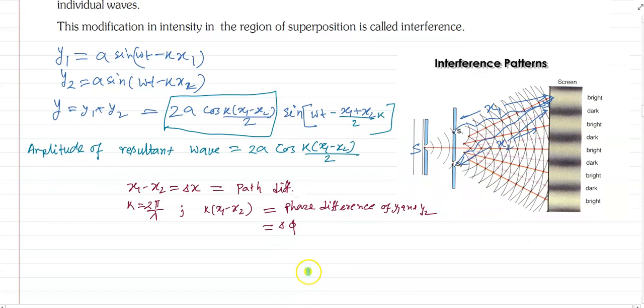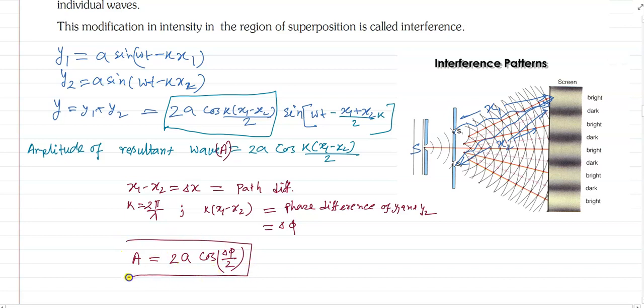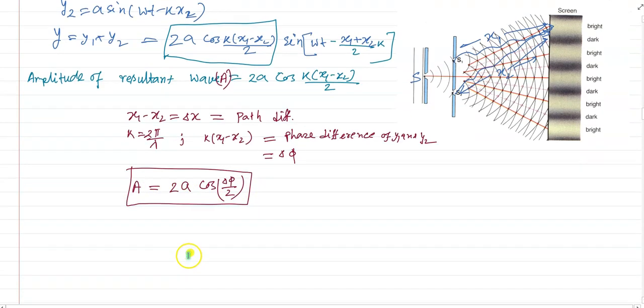This is the phase difference. That means the amplitude of the resultant wave, if I take capital A, equals 2a cos(del phi by 2). This is the resultant amplitude of the interfering beams.